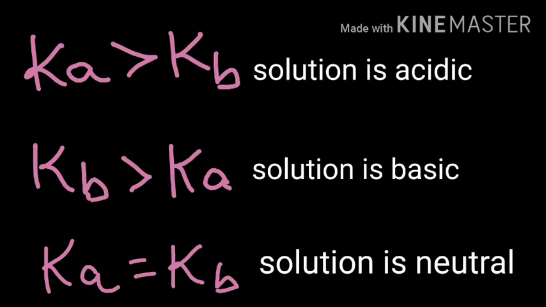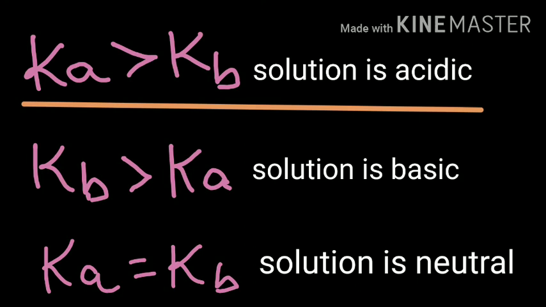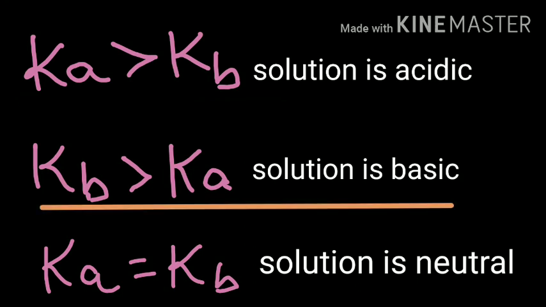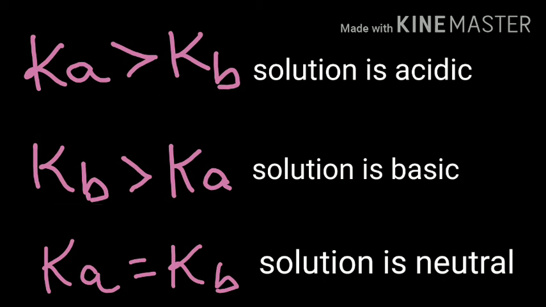There are three criteria that will help you to identify whether a solution is going to be acidic, basic, or neutral. If the acid dissociation constant is greater than the base dissociation constant, then the solution is acidic. If the base dissociation constant is greater than the acid dissociation constant, then the solution is basic.